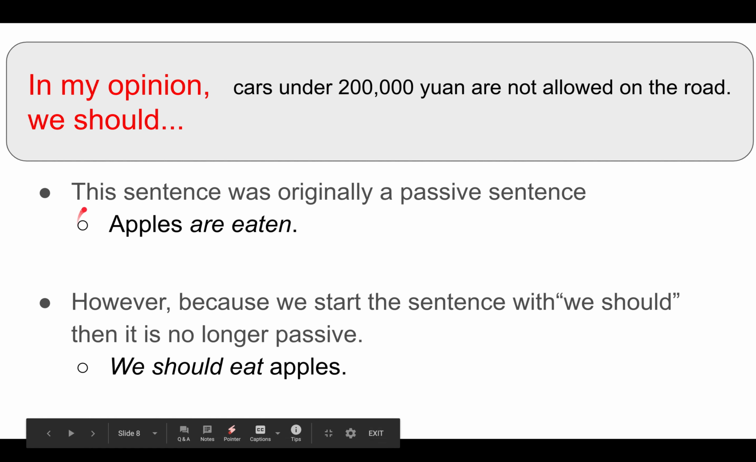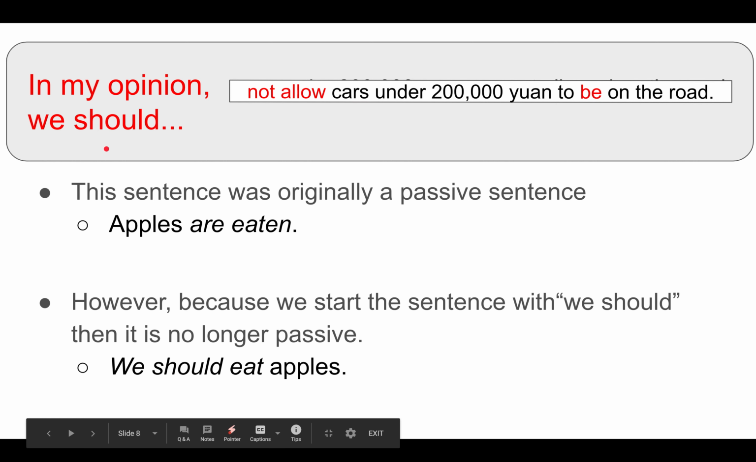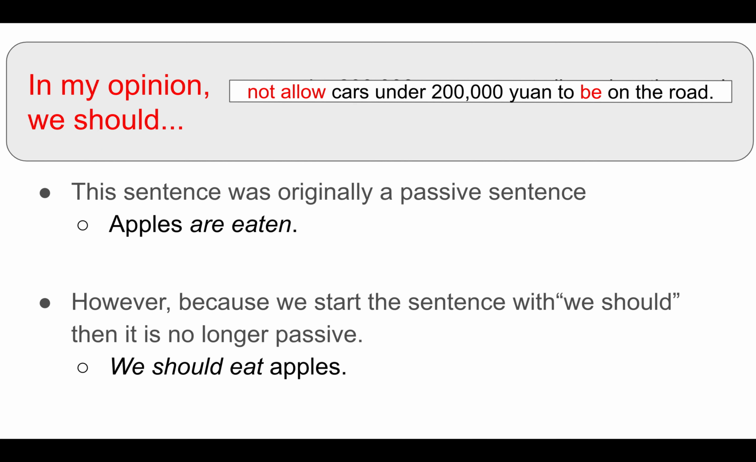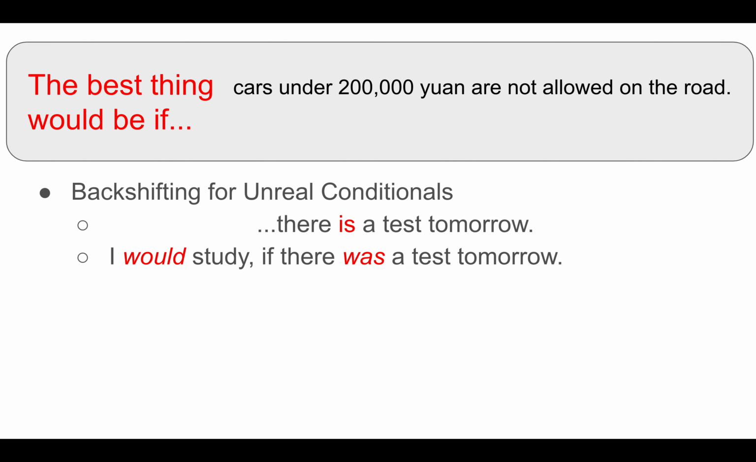And the same thing happens up here. In my opinion, we should not allow cars under 200,000 yuan to be on the road. So if you choose to use this expression, make sure that it is not followed by a passive sentence. Okay? If your recommendation is already in the active form, then you are okay. It's fine.